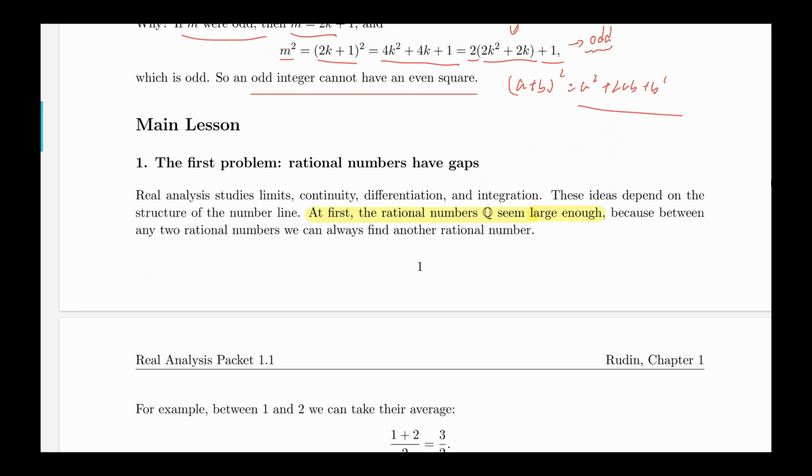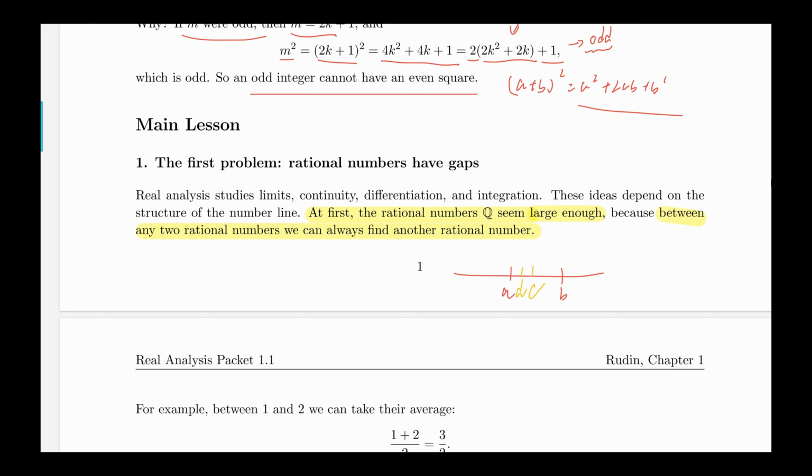The reason why Q is large is that between any two rational numbers, I can always find another rational number. If I have two rational numbers A and B here, it is guaranteed that there's another rational C between them. And since A and C are both rationals, there's another rational D between them.